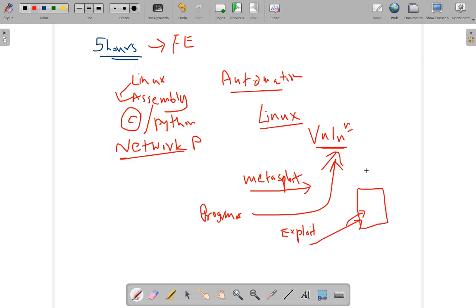This Linux box can have multiple different types of vulnerabilities. It can be a systems vulnerability, it can be a vulnerability in the kernel, it can be a vulnerability in one of the applications like PHP, or it can be a vulnerability in the web server, right? It can be any of those. So find this vulnerability first. Do research on finding the vulnerability.